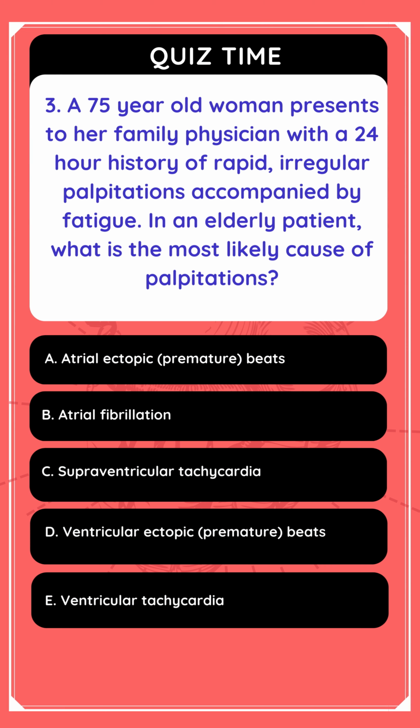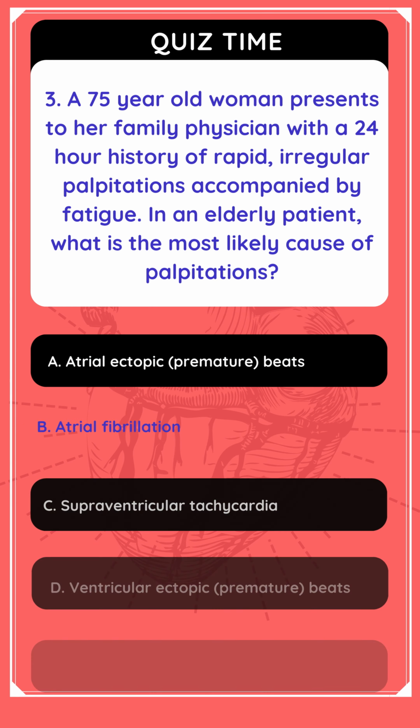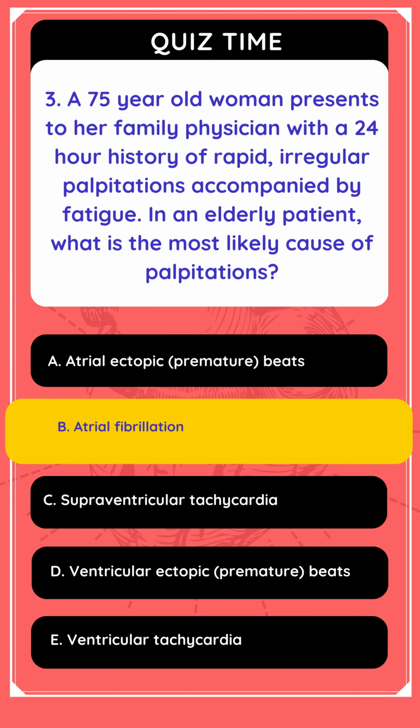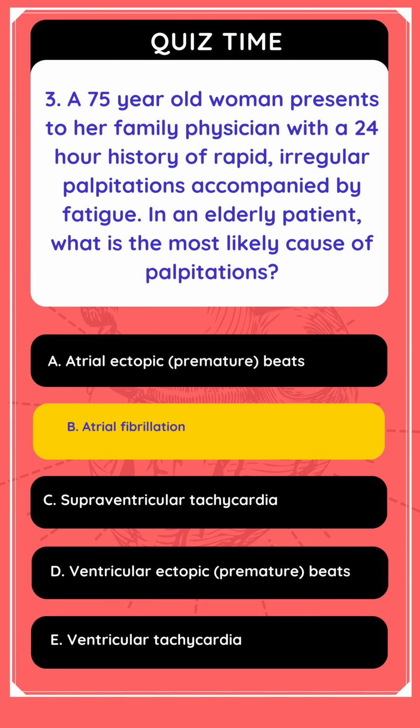3. A 75-year-old woman presents to her family physician with a 24-hour history of rapid, irregular palpitations accompanied by fatigue. In an elderly patient, what is the most likely cause of palpitations? The answer is B. Atrial fibrillation.